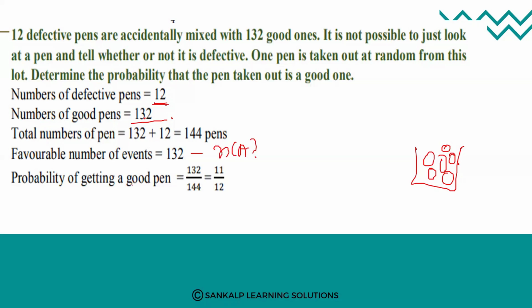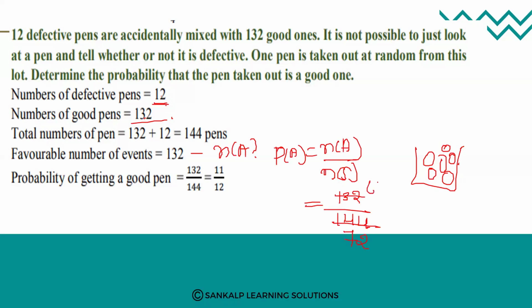Then the probability of getting a good pen, P of A, is equal to n of A divided by the total number of outcomes. Yes, dear children, n of A is 132 and n of S, the total number of outcomes, is 144. Simplifying, we get 11 by 12. This is the probability of getting a good pen.